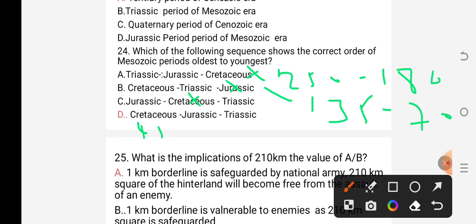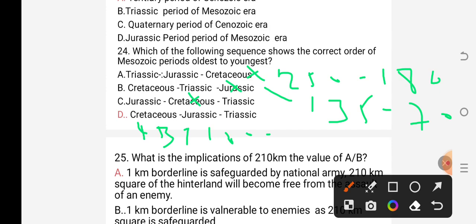Cretaceous 135, Jurassic 180 up to 135, Triassic 250 up to 180.